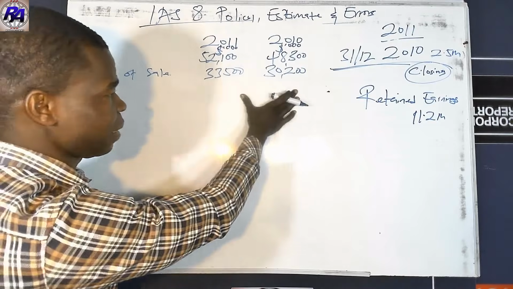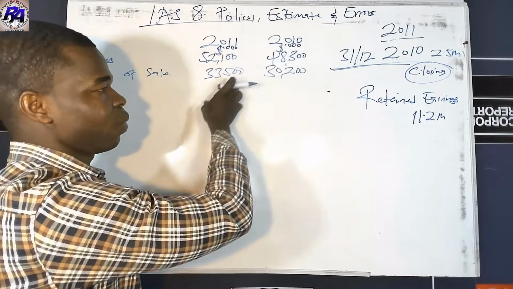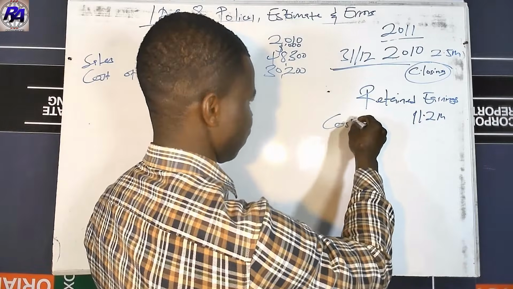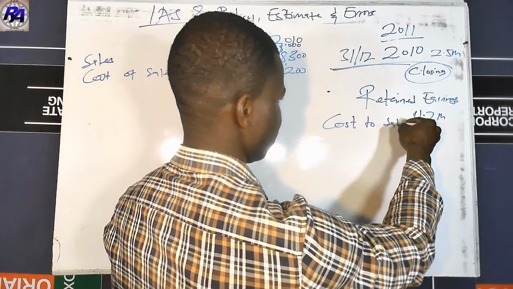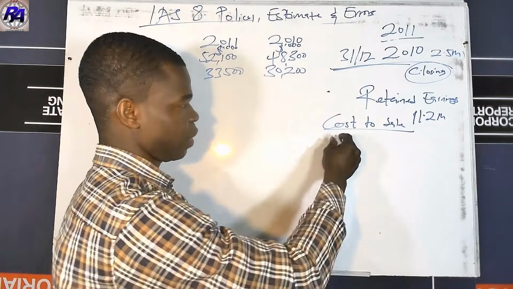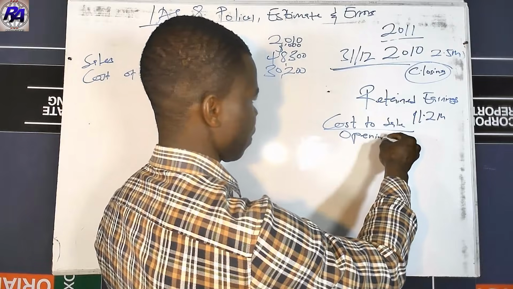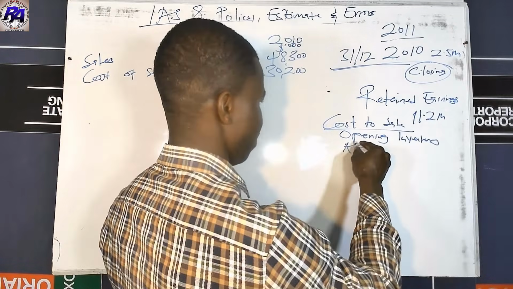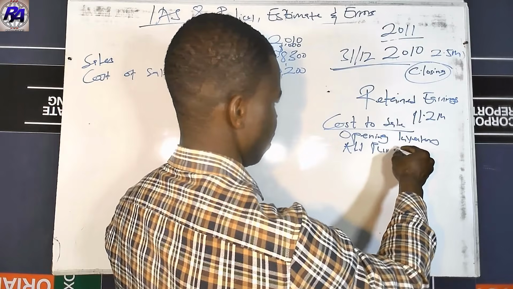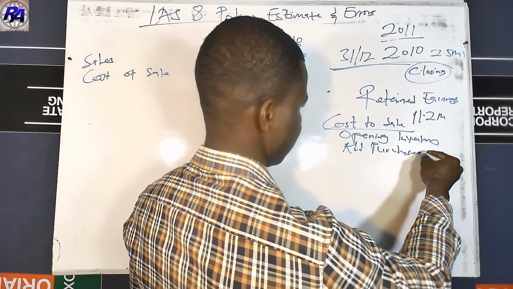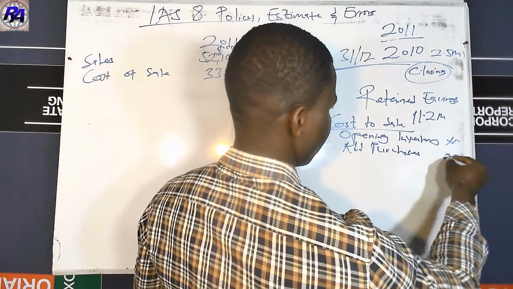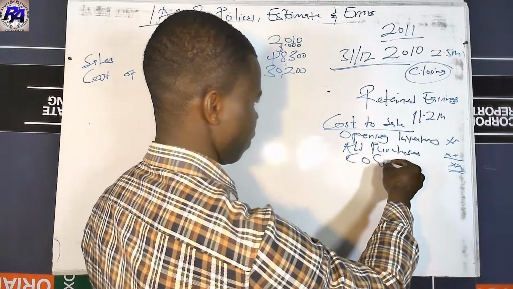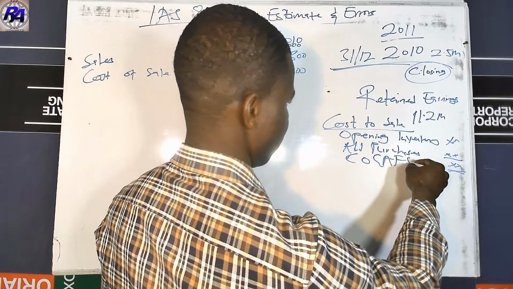Under normal circumstances, I can go ahead and tell you we'll deduct this, but it will not establish understanding. Now let's break this cost of sale into each component part. So first, remember that it is your opening inventory, and then we add our purchases. So we open inventory, then we add purchases to get our cost of goods available for sale. That is the COGAS, cost of goods available for sale.